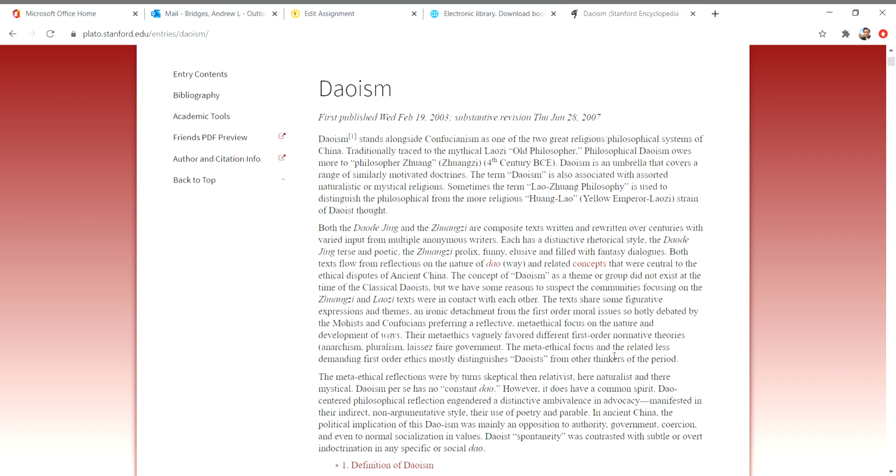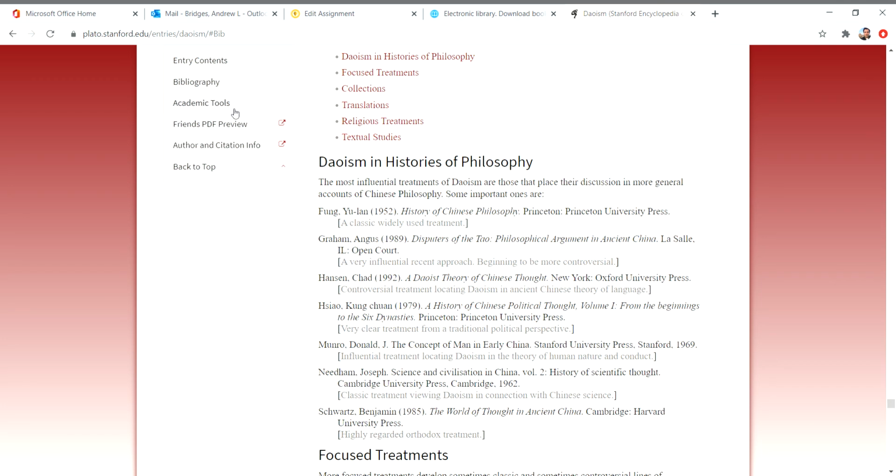Well, this article opens you to a lot of different academic sources, mainly by hitting the bibliography page. So you'll see what research this person used to write this article. And so here we are. Let's click that. And here are the sources. So these are good sources to use. Let's just look at the first one. So you'd want to look at this first one, History of Chinese Philosophy. Let's just cut and paste that here.